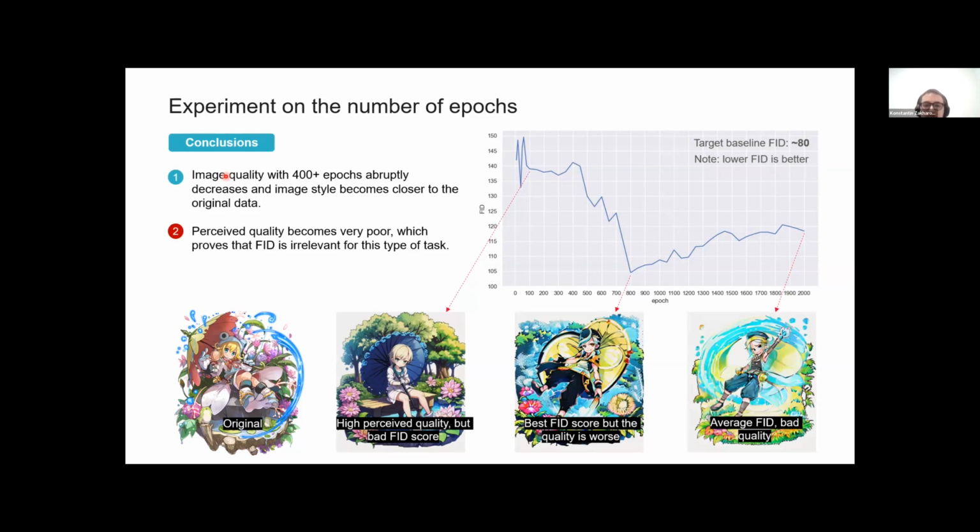What we found is that at about 400 epochs, the model starts to produce FID drops, but at the same time, the visual quality of the picture becomes very bad. So here you can see the original picture. This is the picture produced by a model with quite bad FID, but at the same time, it's quite visually appealing. And this is the picture produced by the model with the best FID score, but visually it's very bad.